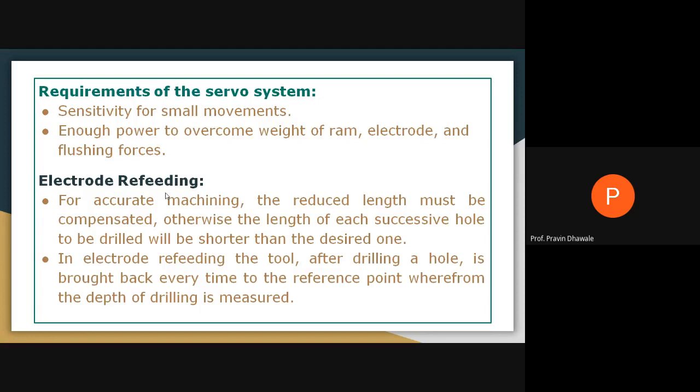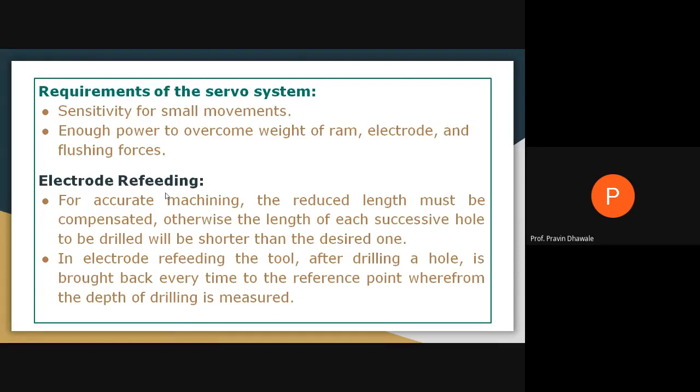Enough power to overcome the weight of the ram, electrode, and flushing forces. The servo system requires more power in order to carry the ram which holds the tool or electrode. Also, whatever flushing mechanism we are using to supply the dielectric fluid at the gap between tool and workpiece also requires power.